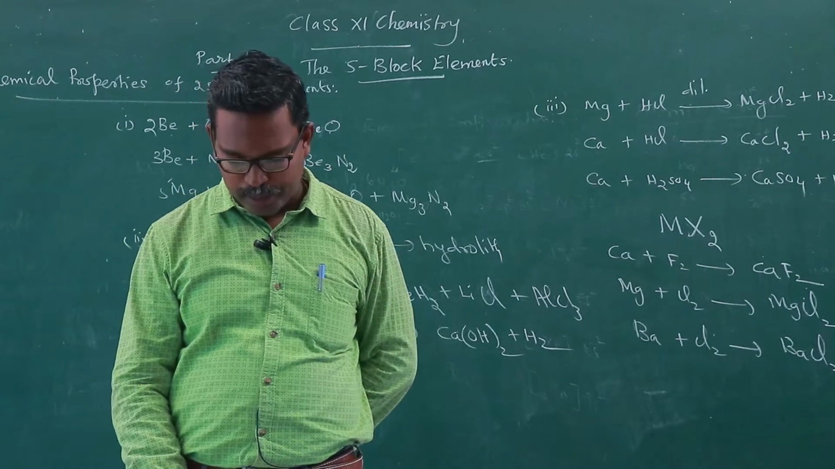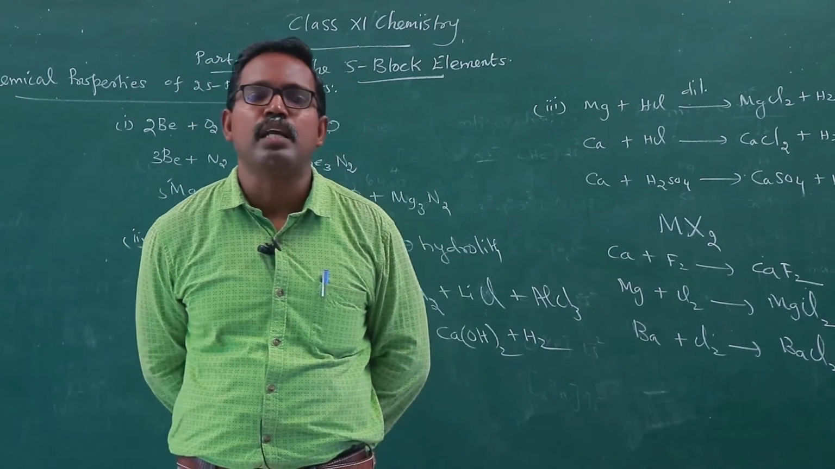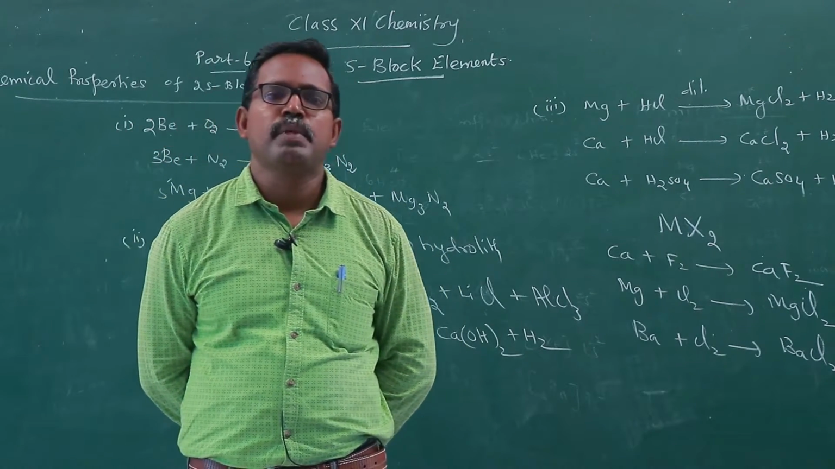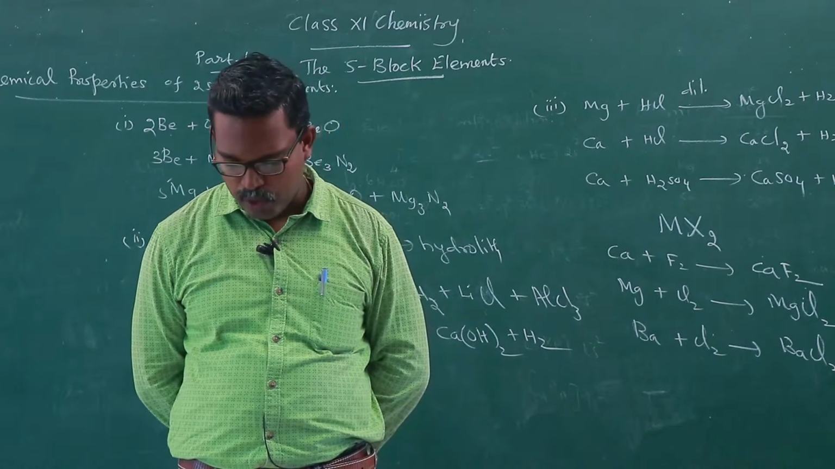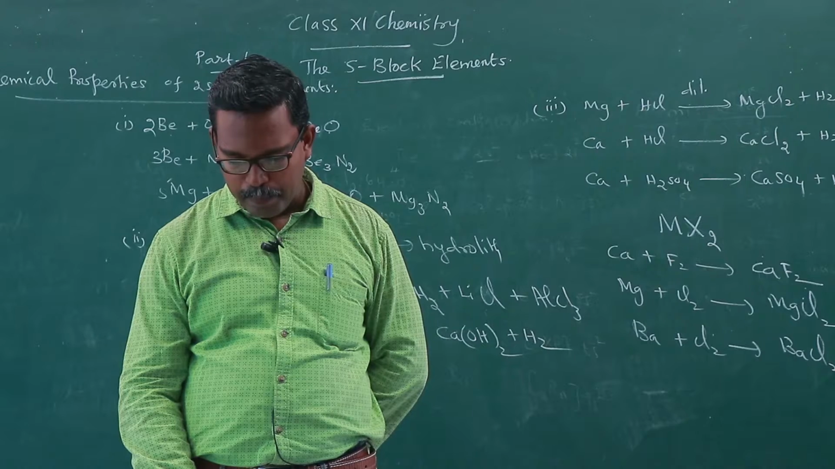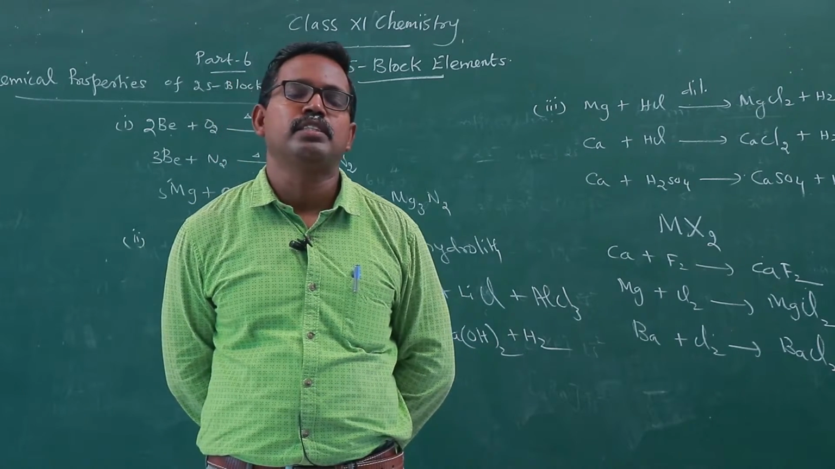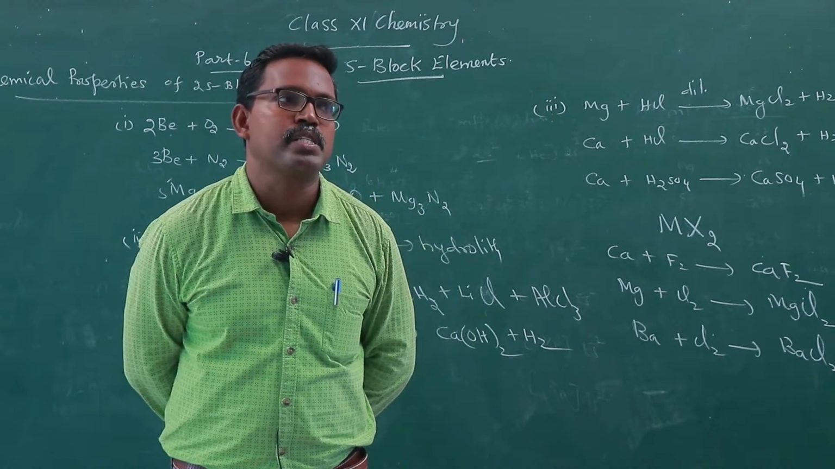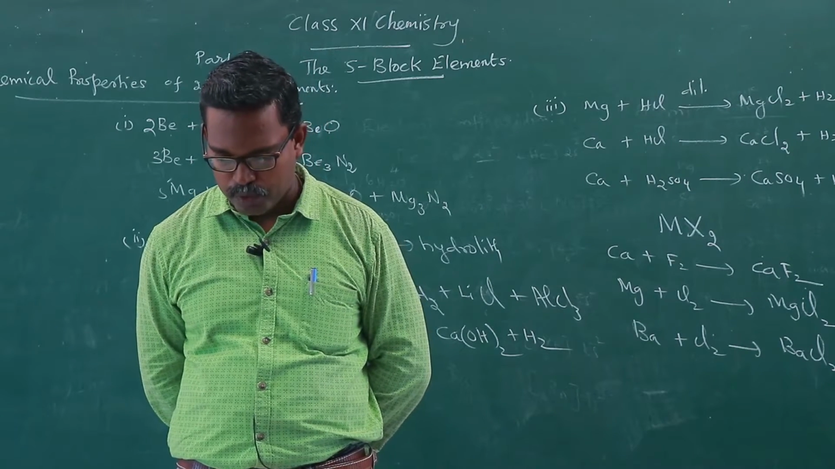And reactivity with ammonia. Here also, like that of alkali metals, the alkaline earth metals readily react with ammonia to form a deep blue black precipitate of ammoniated compounds.